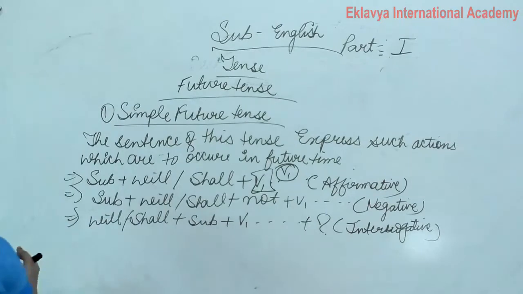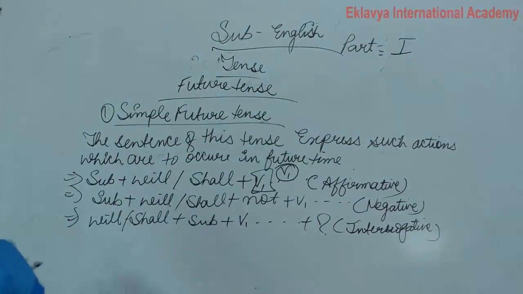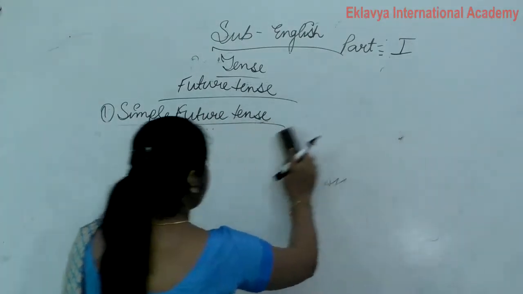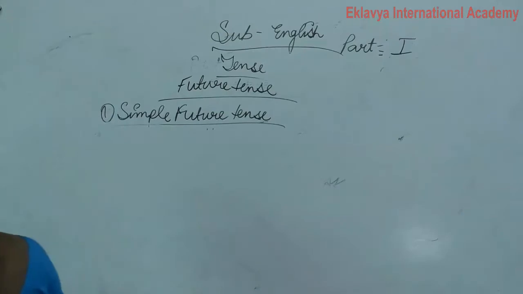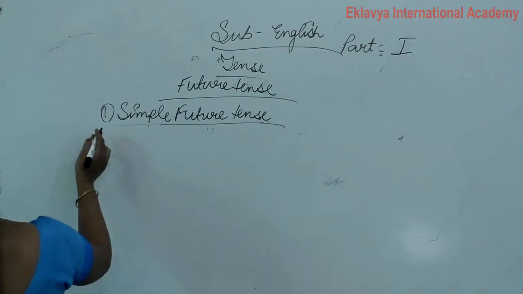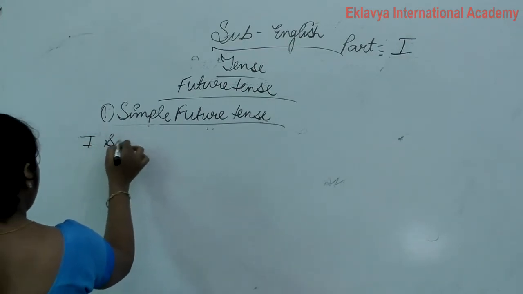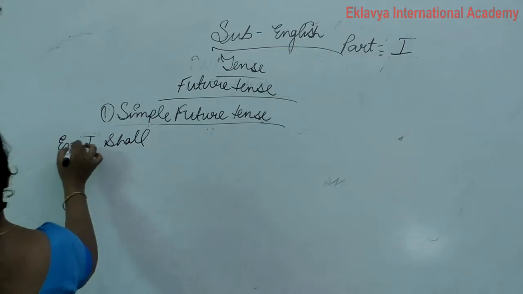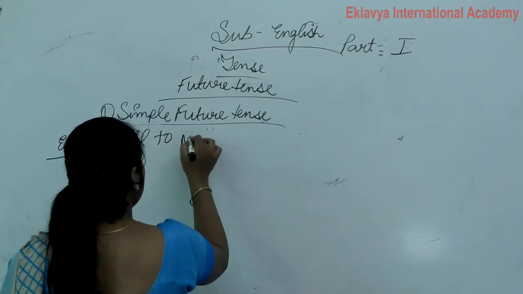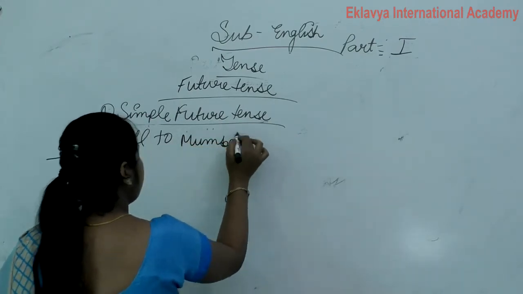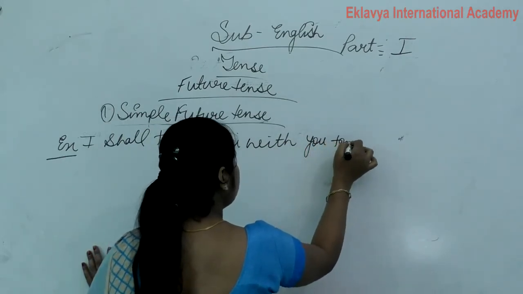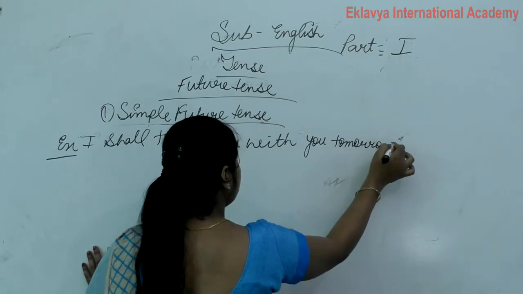So write down the example of all three. I will, I shall. Example, write down. I shall go to Mumbai. I shall go to Mumbai with you tomorrow. Clear?